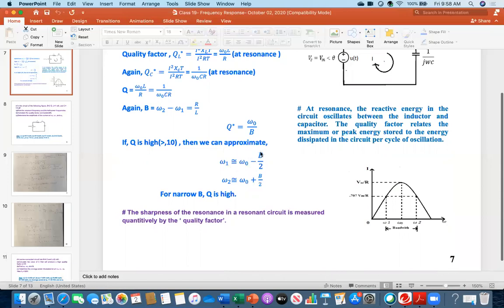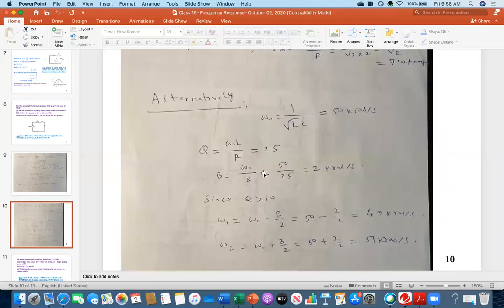Omega 1 is omega naught minus B by 2, omega 2 is omega naught plus B by 2. So I am using this one. That's why in the alternative solution, first I calculated the Q, right after calculating the resonant frequency, because you need to plug it into the Q equation. With the L and R values, I got Q, to understand whether it is greater than 10 or not.